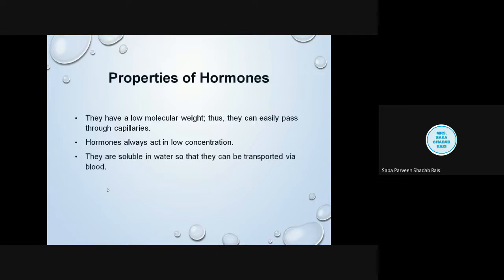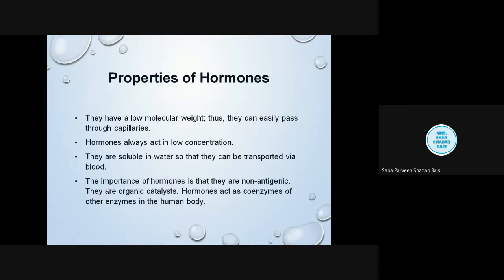Most of the hormones, apart from the steroid hormones and the hormones which are fatty acid derived, are all soluble in water. So easily they can be transported via the bloodstream. The importance of hormones is that they are non-antigenic. Note down this term, non-antigenic. That means they do not produce any type of reaction with antibodies. So these are non-antigenic, they are organic catalysts, and they act as coenzymes.